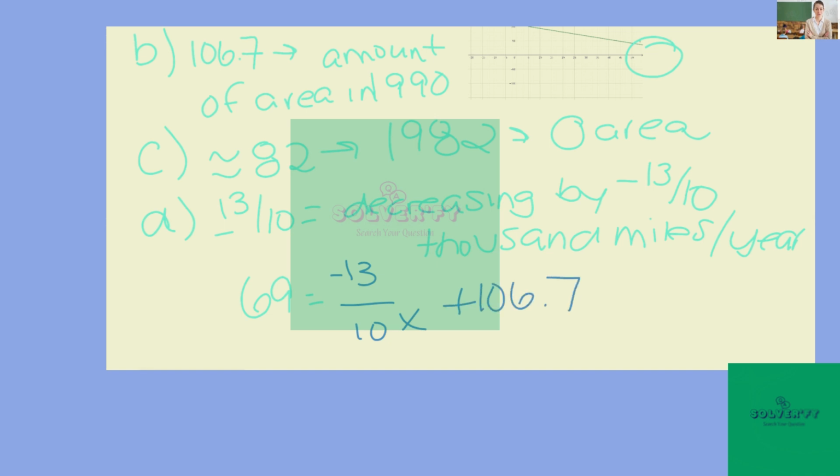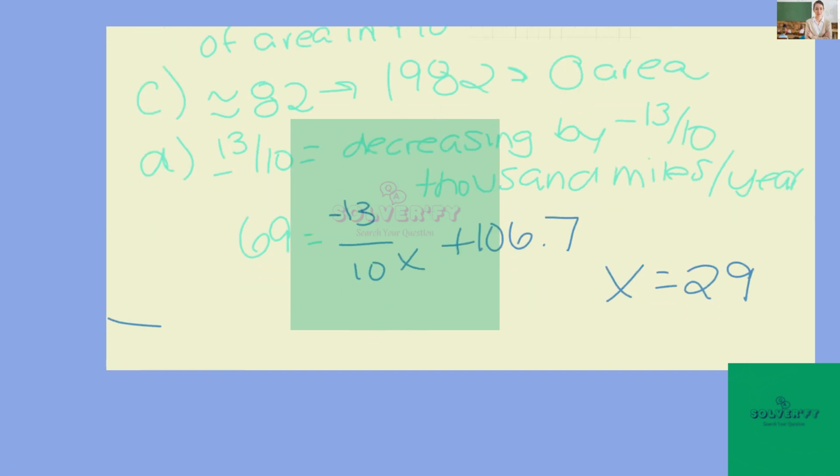To solve this, we're going to do 69 minus 106.7 to get negative 37.7, and then divide that by negative 13 tenths, and we're going to get that x is equal to 29. And since we're talking about years after 1990, that would be the year 2019.